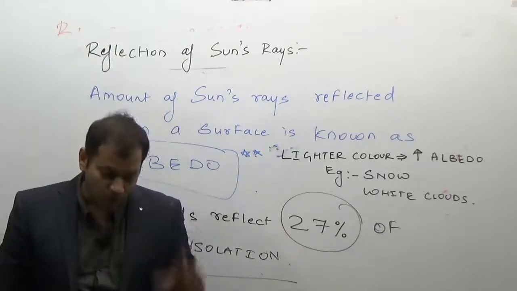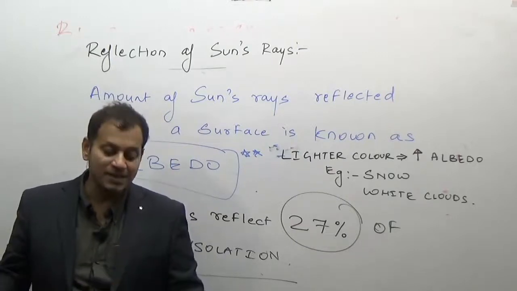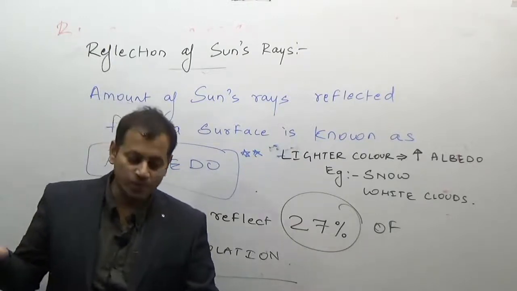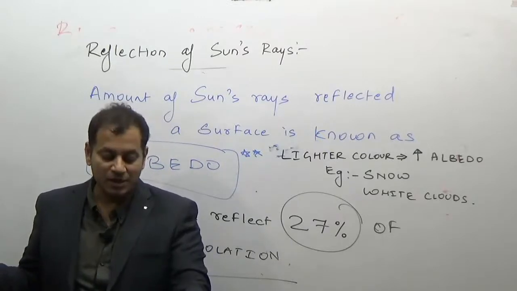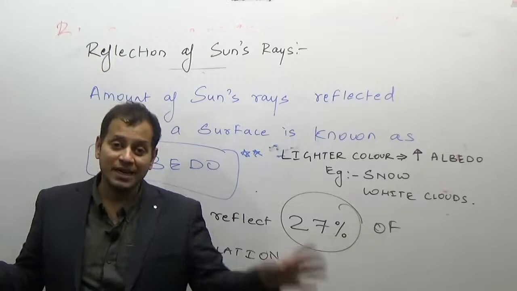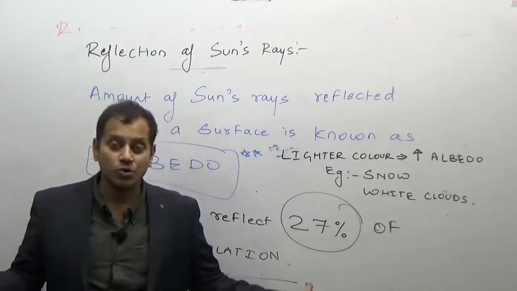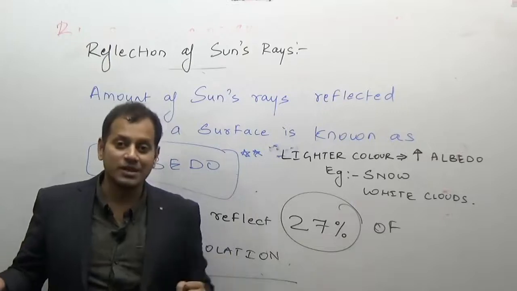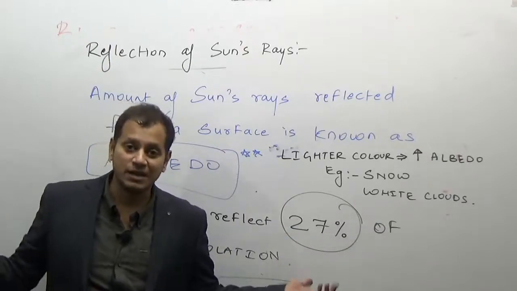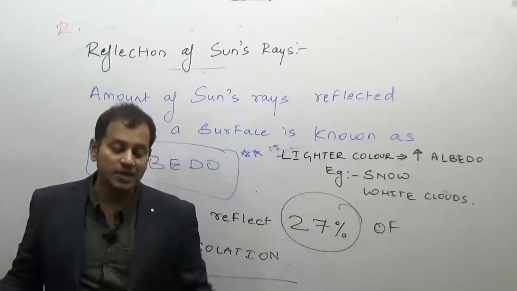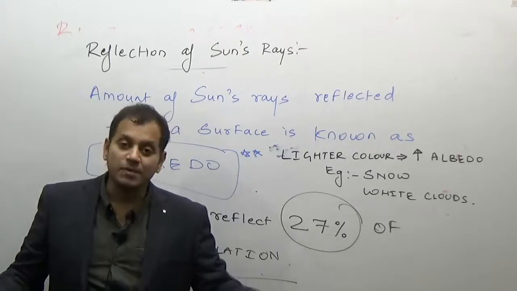Not only UPSC, many state services, the PCS examinations, commonly known as Public Service Commissions, also like asking factual questions. One of the most common questions is how much insolation is reflected by the clouds? So remember, 27%. Our next topic is the heat budget of the earth.